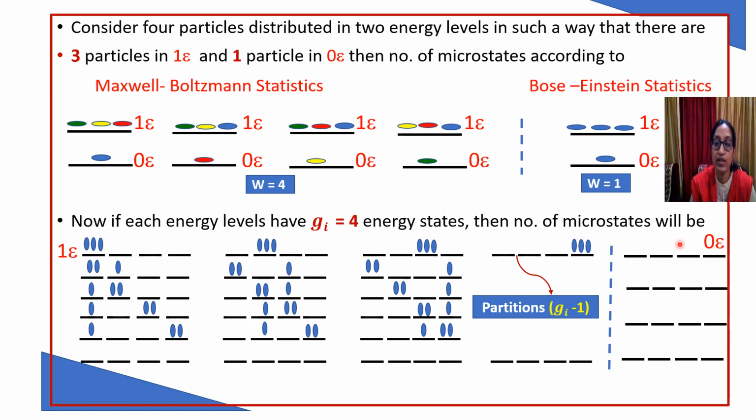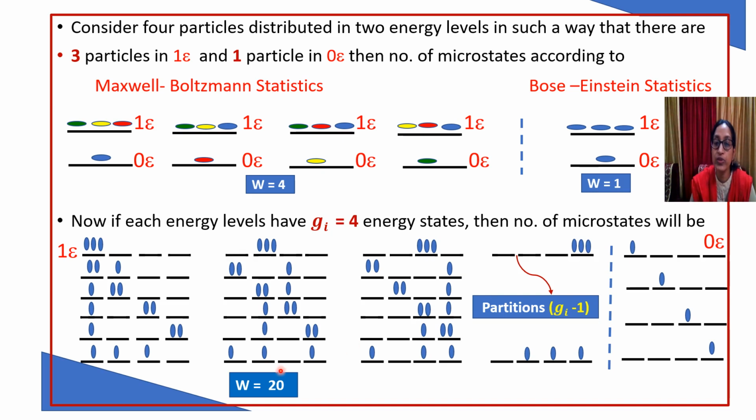Now let us see what if we distribute 1 each. If we distribute 1 each, the vacant one is the last here, the third one here, the second one here, and the first one here. So in total here we get 4. So the total is 4 plus 12 plus 4, that is 20. Now in E0 we are having 1 particle, and this particle can go to any of the 4 energy states. So we will get 4 complexions. So here we are having 20, here we are having 4.